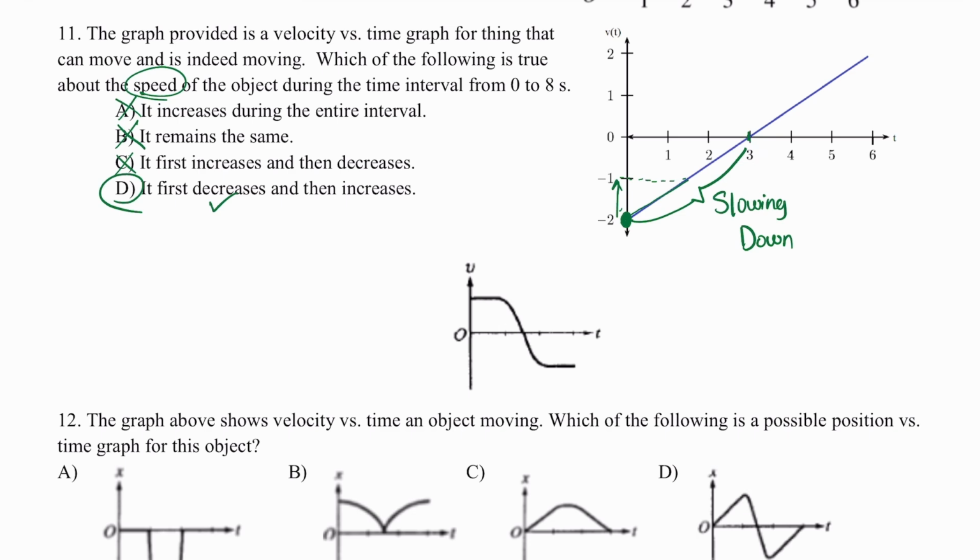If we wanted to continue reading, from 0, then as I start traveling upwards, look what happens to my values. I go from 0 and I'm getting greater. I'm moving away from 0. If my values of the velocity are moving away from 0, I am speeding up. And that's what's happening past 3 seconds. The main idea: if my values for velocity are going towards 0, I'm slowing. If they're moving away from 0, I am speeding up.